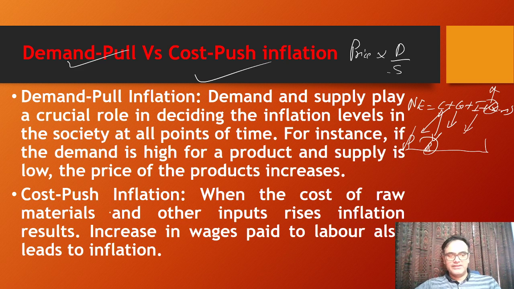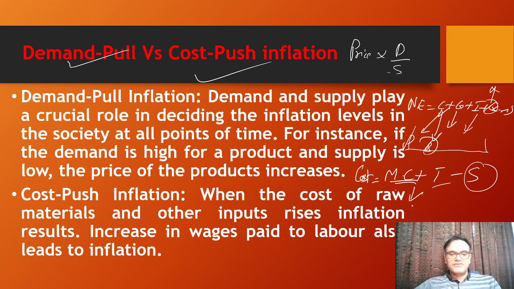Then cost push inflation. So basically what is cost? It is the manufacturing cost plus taxes minus subsidy. In case the manufacturing cost goes up, maybe because of the factors of production and so on, or if the taxes go up, the cost will go up. And in case the subsidies go down or they don't exist, again the cost will be affected. So this is the situation here.